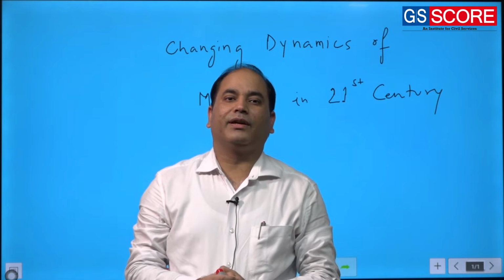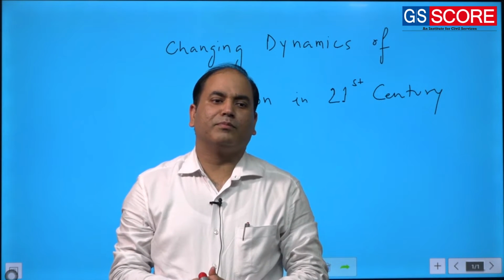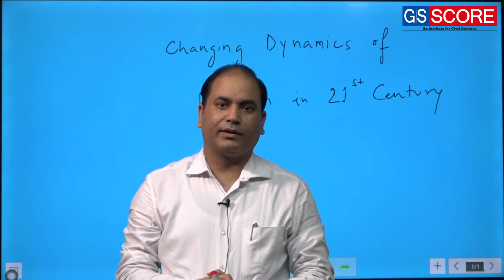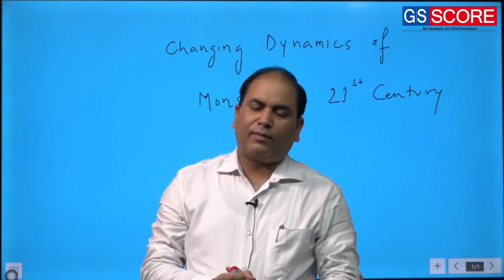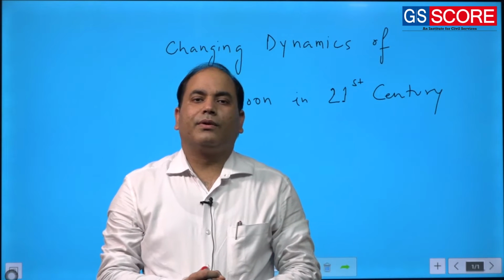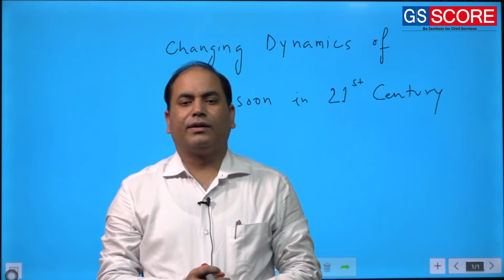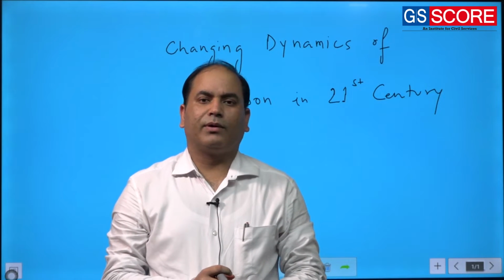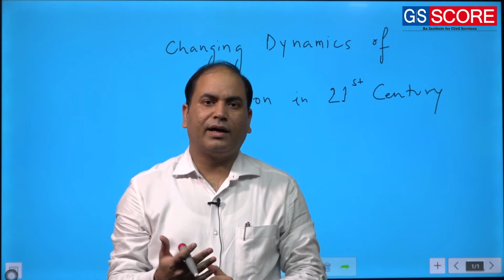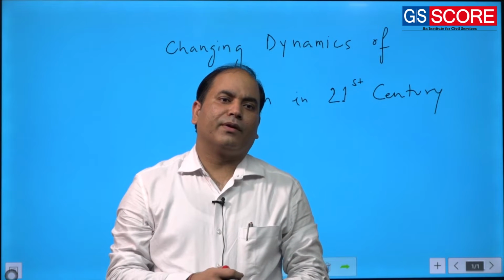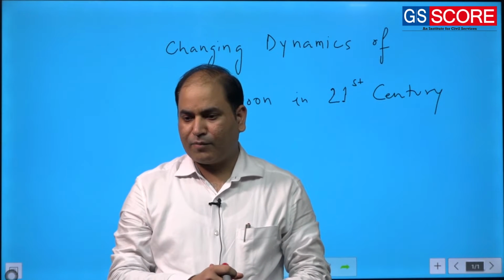Today I am here with you to discuss a very important geography optional topic, that is monsoon. Almost in the last couple of weeks you must have been hearing some devastating news about the floods in Kerala, in Assam, in Bihar, in Telangana, and a very devastating landslide in Kerala.